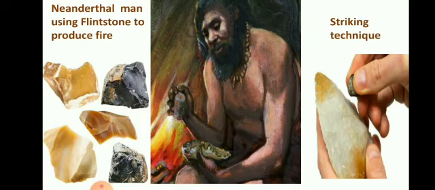We can observe how, from Homo habilis to Neanderthal, slowly and steadily there is a transformation. Their lifestyle is changing, the way of living, the way of thinking. Because slowly and steadily the brain is more developed, they are able to observe, and not only observe but also apply it. Whatever knowledge they are gaining by observation, they are applying in day to day life, and they are protecting themselves from extreme weather conditions. So further we will see in the next period.